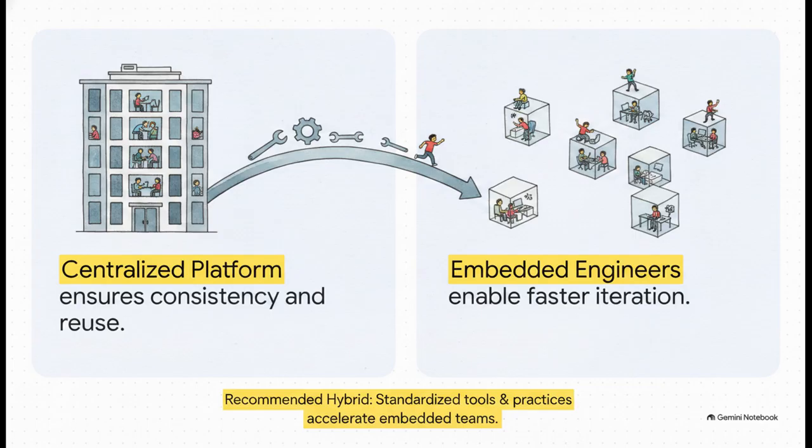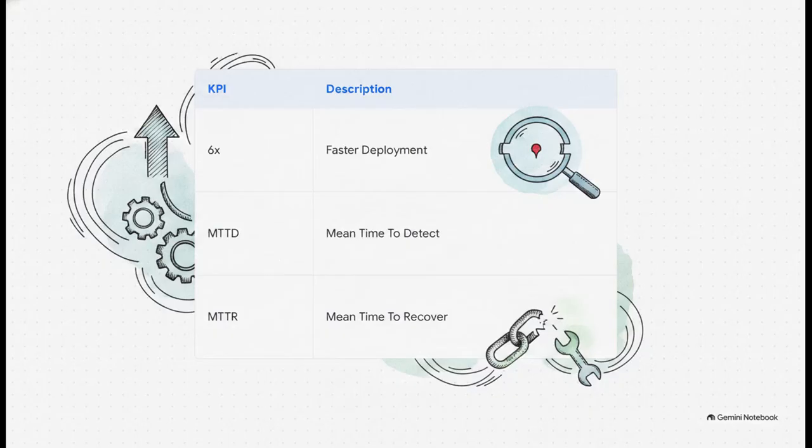The source guide strongly recommends a hybrid model. A central platform team provides the standardized tooling, and embedded practitioners actually apply those tools right within the specific product teams. For the management folks tuning in, how do you actually measure if this team structure and tooling is working?